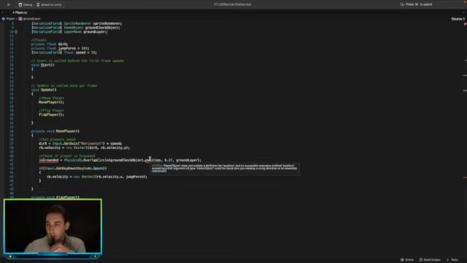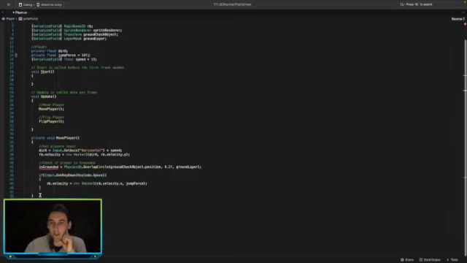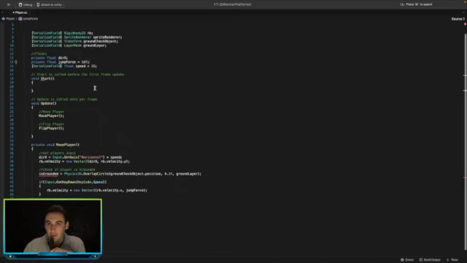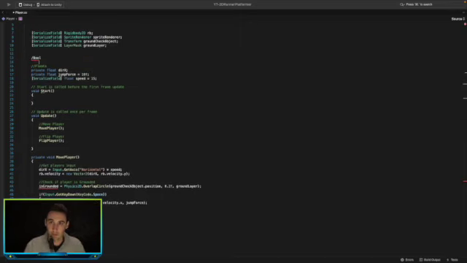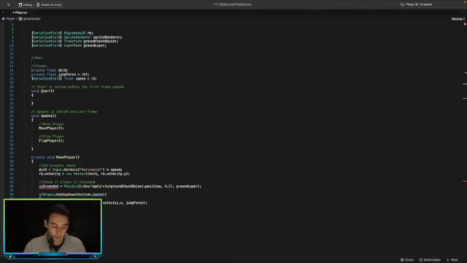Why is it not working? Game object does not contain the position. Yeah, that needs to be transform. There we go. Is ground does not exist. Okay, so let's go ahead and create a boolean. Private bool is grounded.